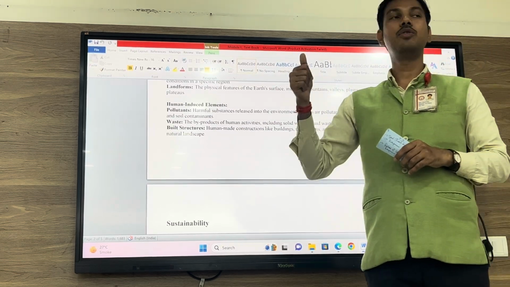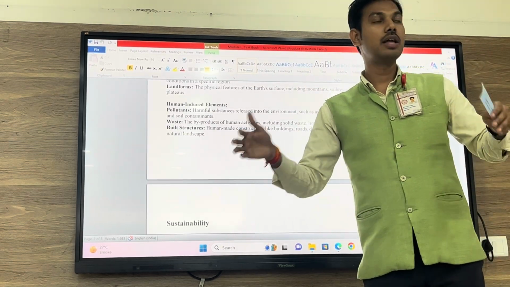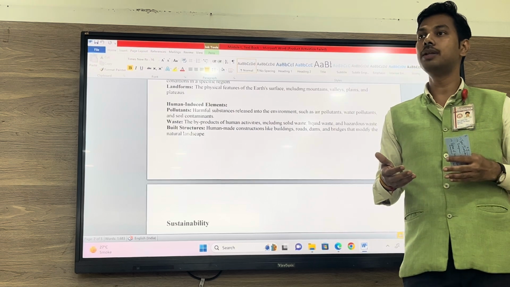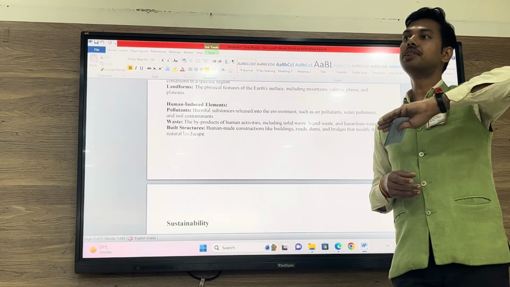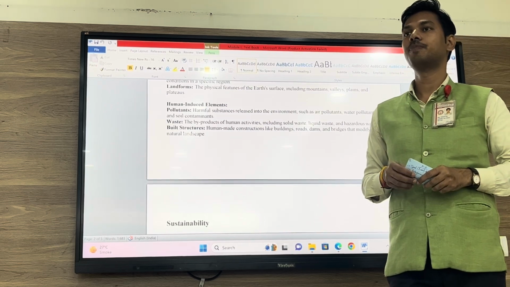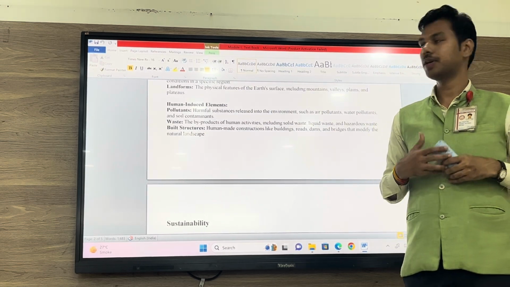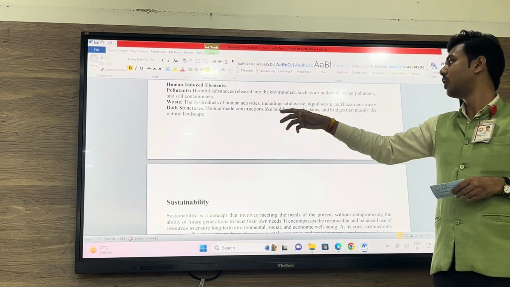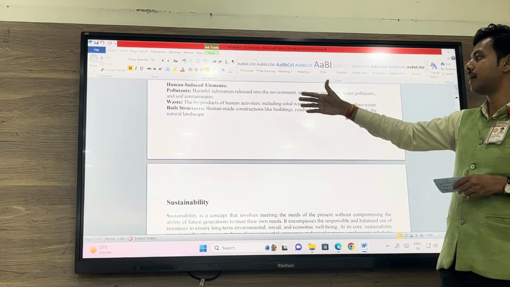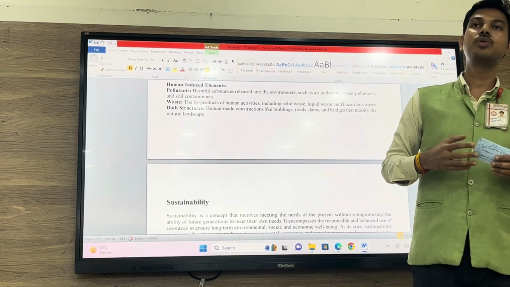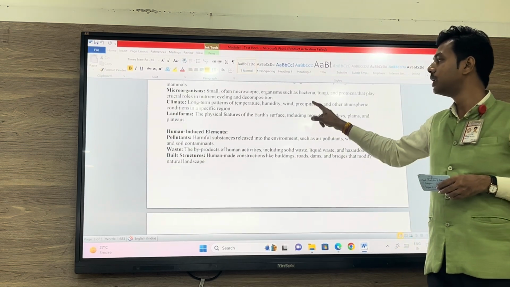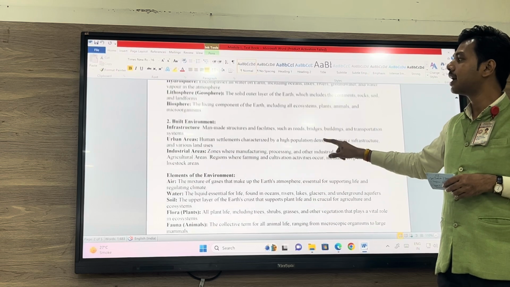We are using plastic, and that plastic is not reusable, and when you see the garbage dumping yard, you will see mountains of plastic created by all of us. And no doubt we have also created buildings, roads, dams, bridges, built structures. This is what we have created, and it is known as man-made environment, human-induced element, or built environment.